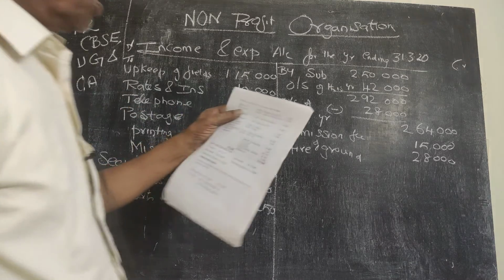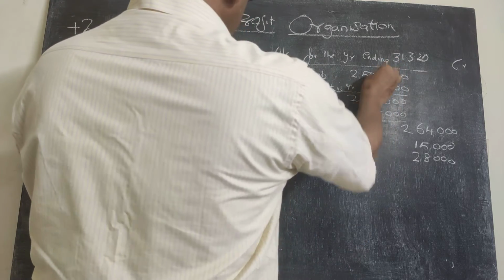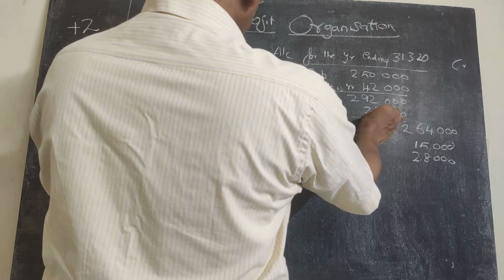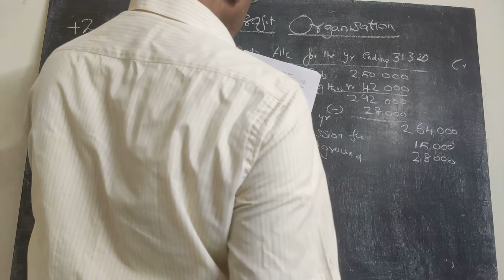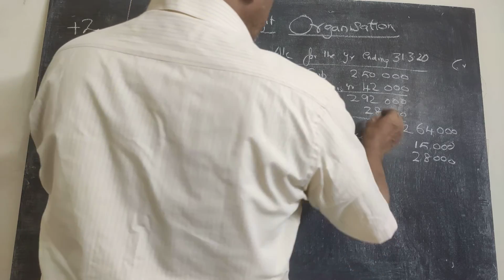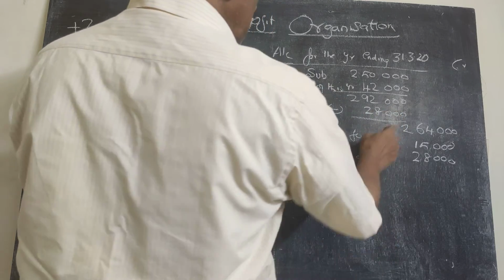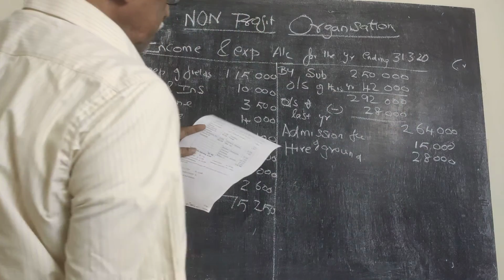Subscription 2 lakhs 50, outstanding is 42. So we have taken that. Last year's outstanding subscription from the assets at the beginning of the year, from that particulars, we find that 28,000 is outstanding. So after adjustment, 2 lakhs 64.